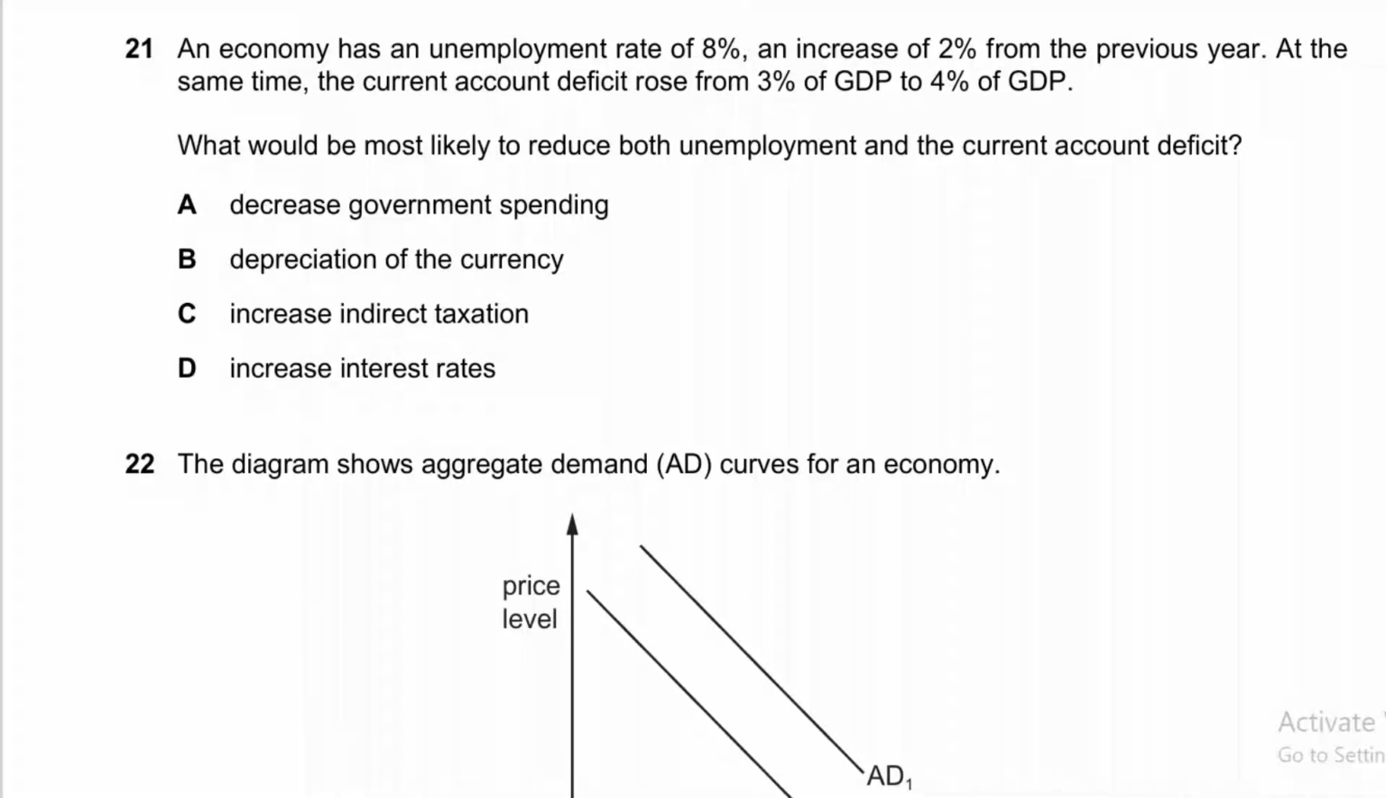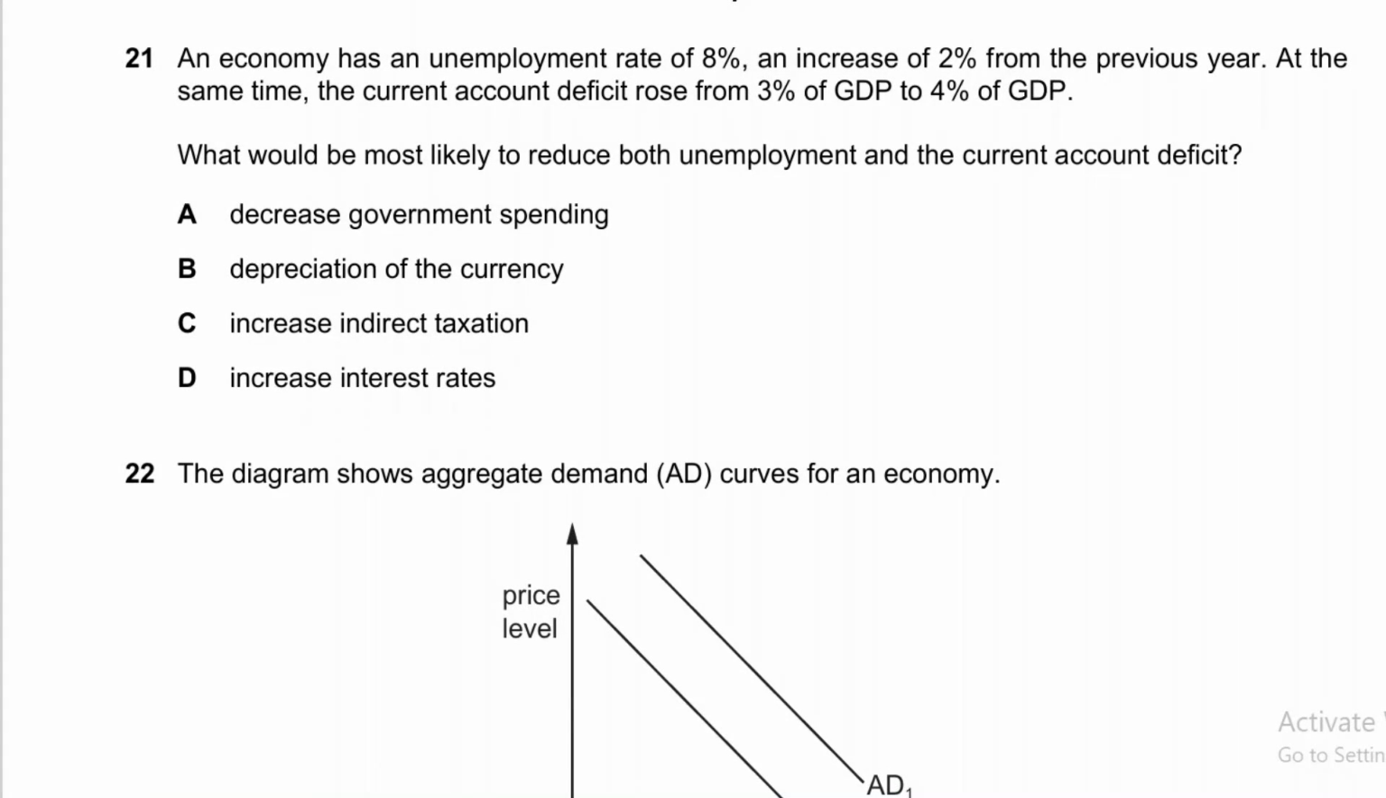Okay, so question number 21 is about macroeconomics, and it says that an economy has an unemployment rate of 8%, an increase of 2% from the previous year, right? So it means there was 6% unemployment in the previous year, now it is 8%, so 2% has increased. And at the same time, the current account deficit rose from 3% to 4% of GDP. So what would be most likely to reduce both unemployment and current account deficit?